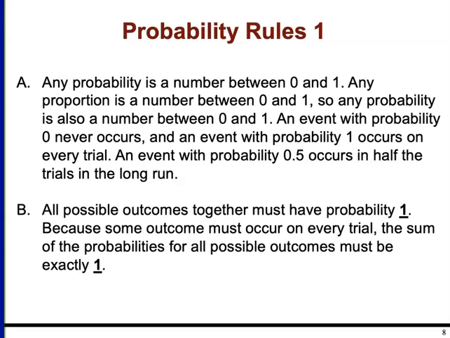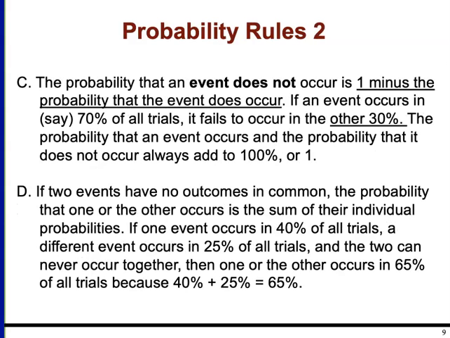If we consider all possible outcomes together, they must have a probability of 1, because something has to occur in every single trial. That means the probabilities have to add up to 1. With that, we can then talk about the probability that an event does not occur, and that would be 1 minus the probability that the event does occur. Let's say that an event occurs in 70% of trials, then it would fail to occur in 30%. It either does or doesn't. And so the probability that an event occurs and the probability that it does not occur will have to add up to 100% or to 1.